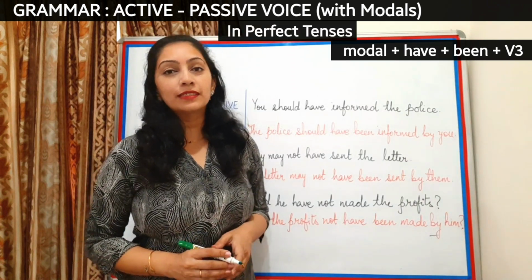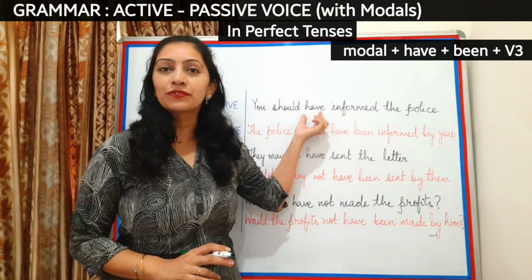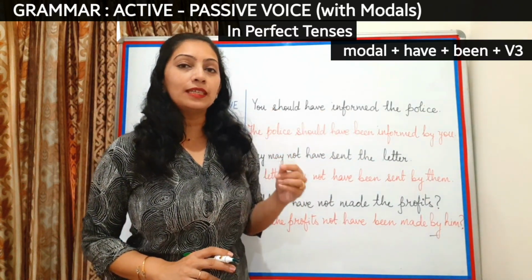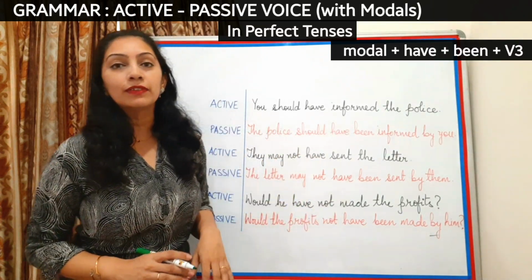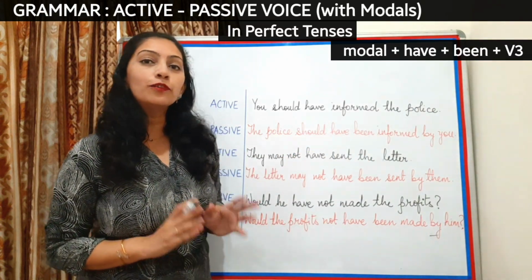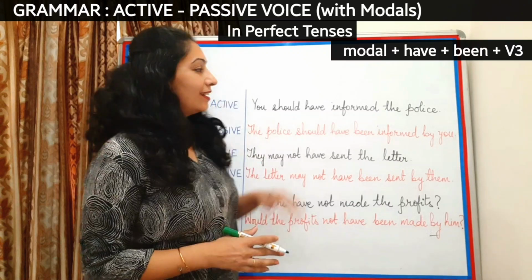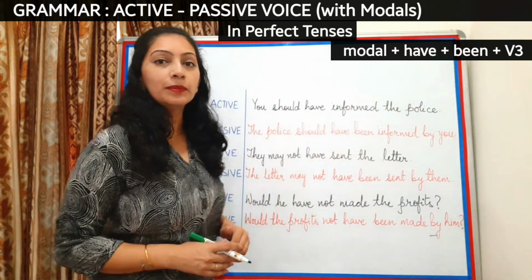Talking about perfect tenses, we have learned till now that the word have has a best friend, which is been. So wherever you see the word have, it means it's perfect tense, and to make it passive, it will always have the word been with it. So the format of passive voice for perfect tenses is very easy. Let's look at some examples. You should have informed the police.